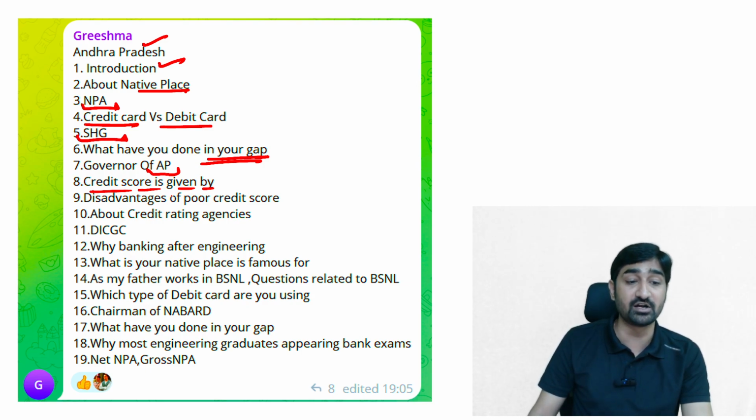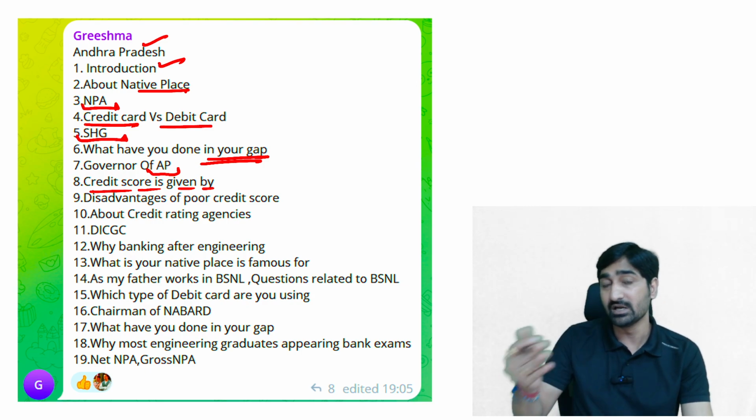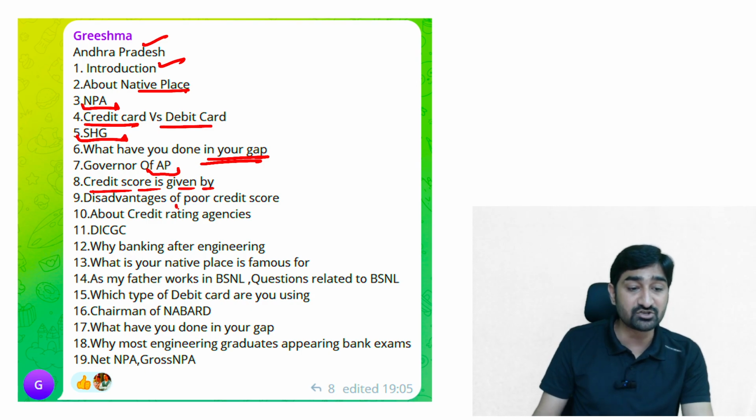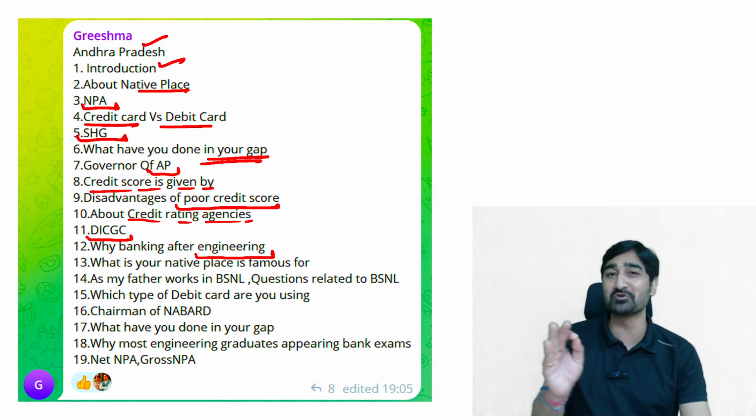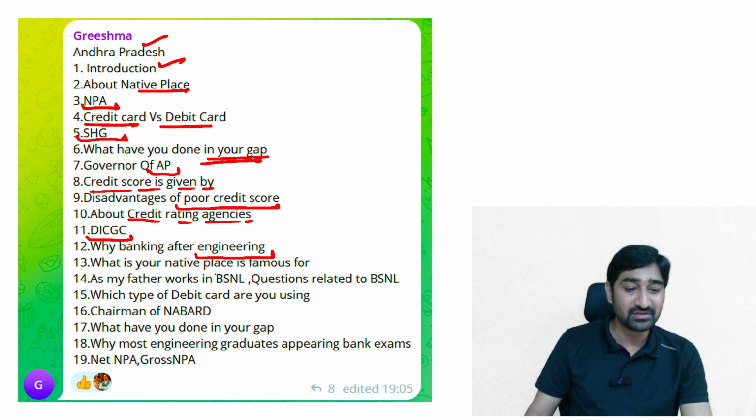They ask about credit rating agencies in an indirect manner. Disadvantage of a poor credit score. About DICGC, Deposit Insurance and Credit Guarantee Corporation of India. Why banking after engineering? A very common question for all engineers. Then what was your native place and why is it famous?